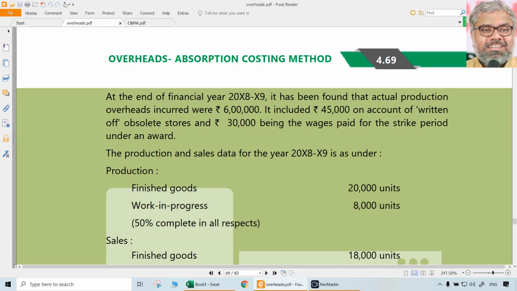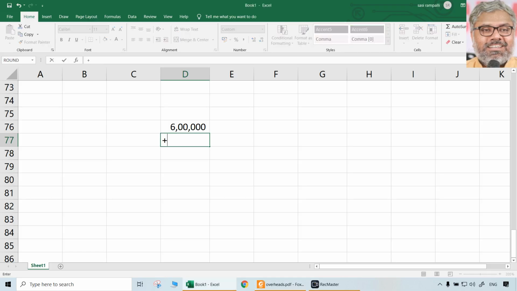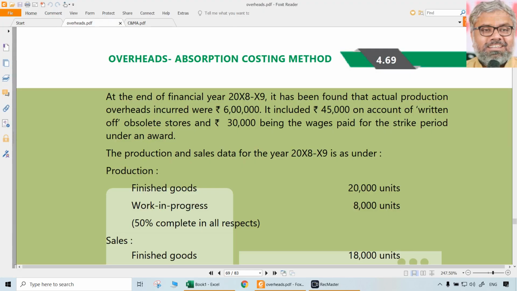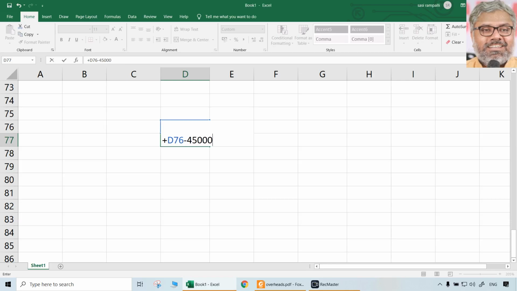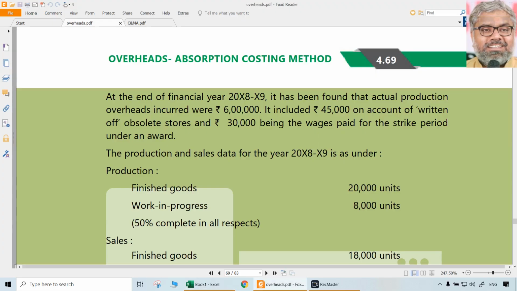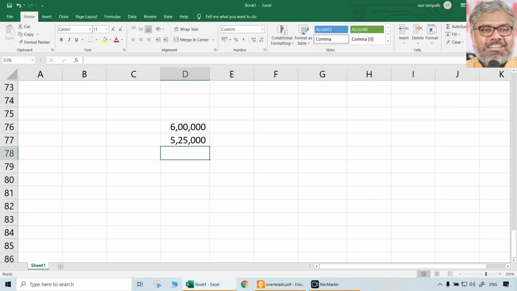It included 45,000 on account of written off obsolete stores and 30,000 being wages paid for the strike period under an award. So first of all, these two are extraordinary items. 45,000 writing off obsolete stores is an accounting thing. That should not affect the actual cost of production. Because the 6 lakhs included that, we have to take it out. And 30,000 being the wages paid for strike period is also not some normal thing. So 30,000 also take it out. So really the overheads that we are bothered about is 5 lakhs 25,000.